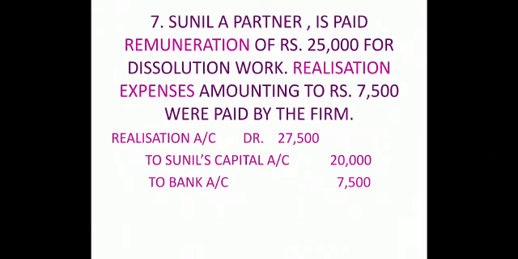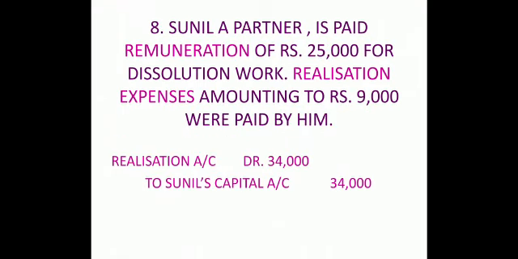Because 20,000 for his remuneration and 7,500 for the realization expense. So total 27,500 realization expense debit, to Sunil's capital 20,000, to bank account 7,500. Clear? Now moving on to our next case.